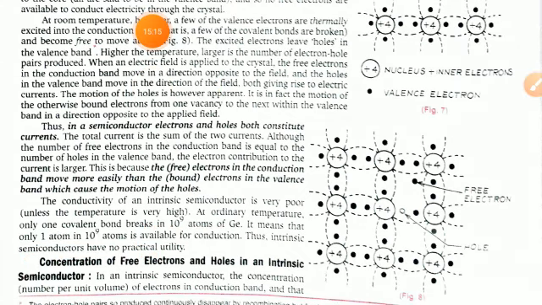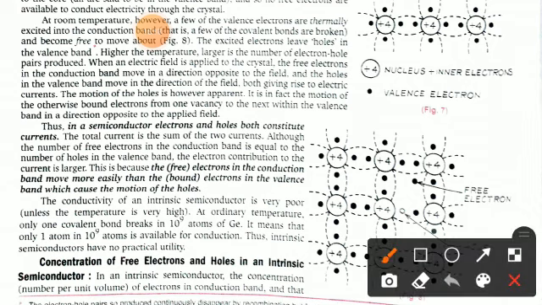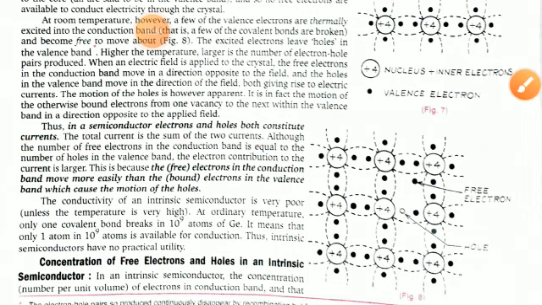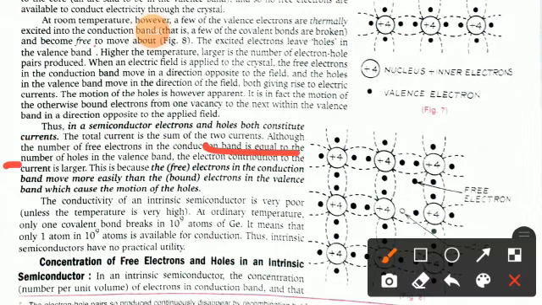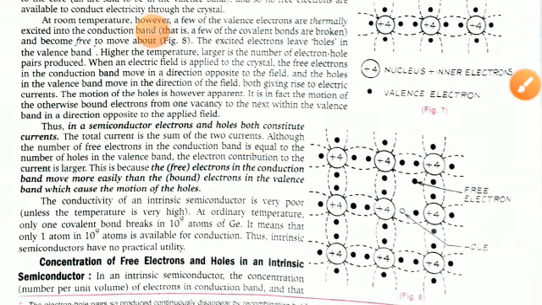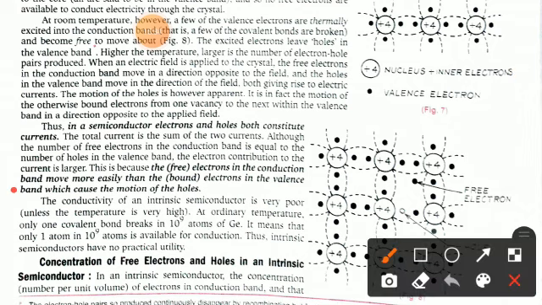Thus, in a semiconductor, electrons and holes both constitute currents. The total current is the sum of the two currents. Although the number of free electrons in the conduction band is equal to the number of holes in the valence band, the electron contribution to the current is larger, because the free electrons in the conduction band move more easily than the bound electrons in the valence band, which causes the motion of the holes.